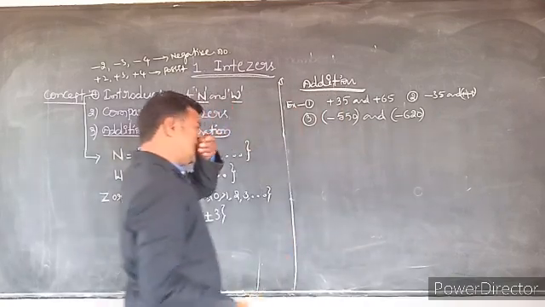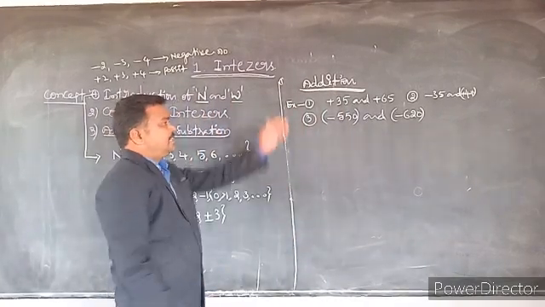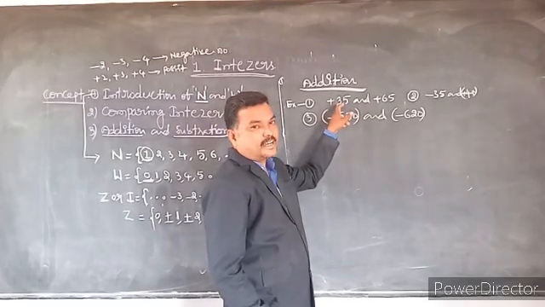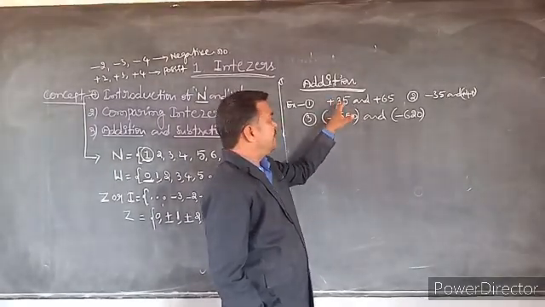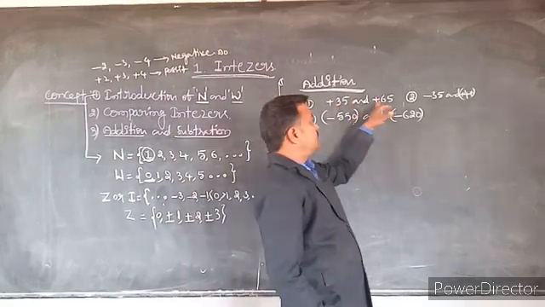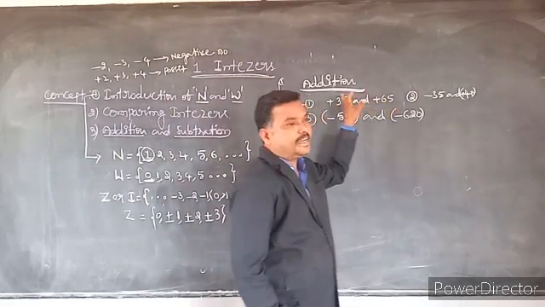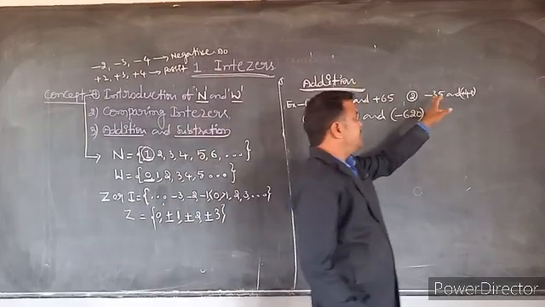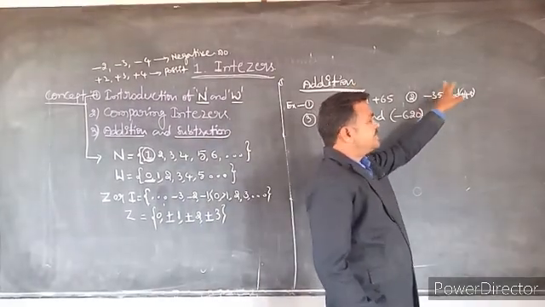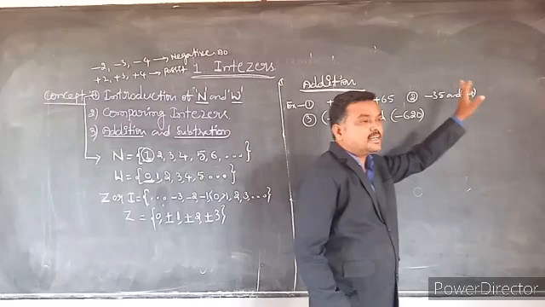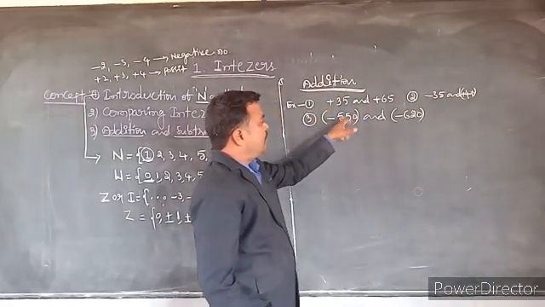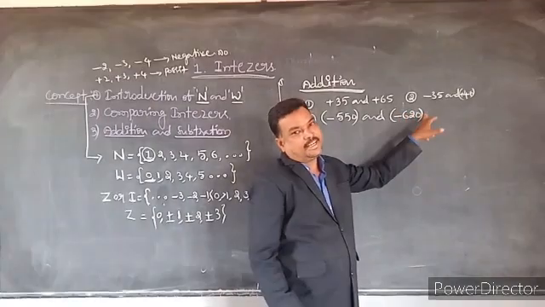See, in these 3 types, in the first example I have taken 2 positive integers. This is related to common addition. Second is a negative integer and a positive integer. Third one is 2 negative integers.